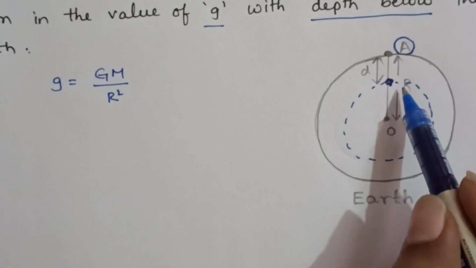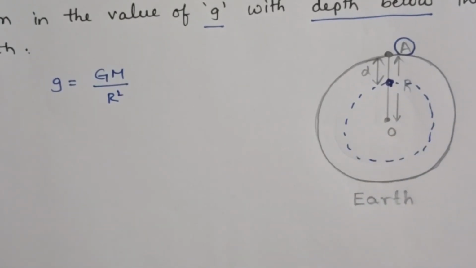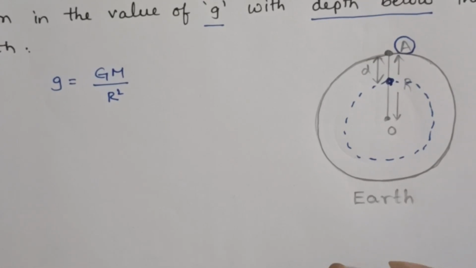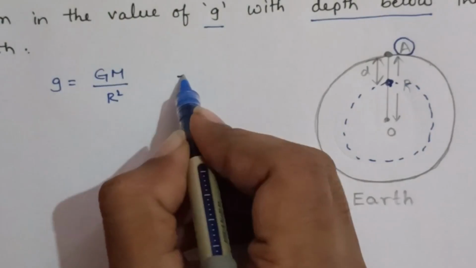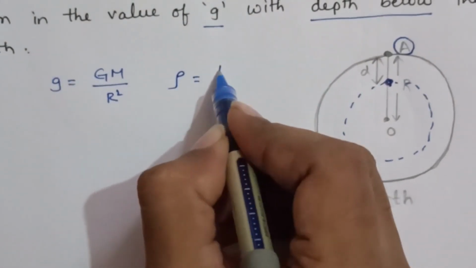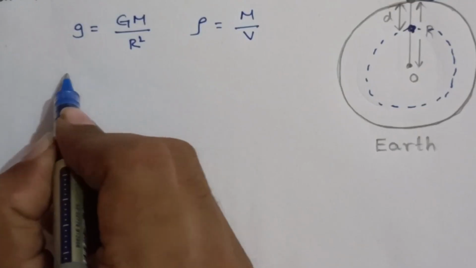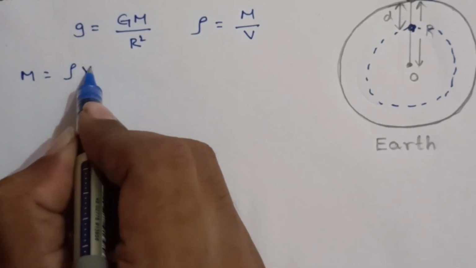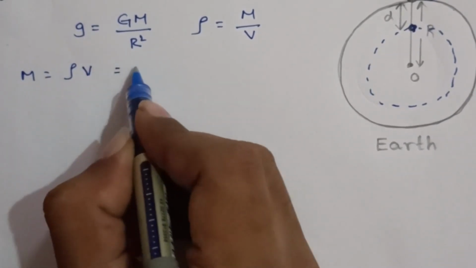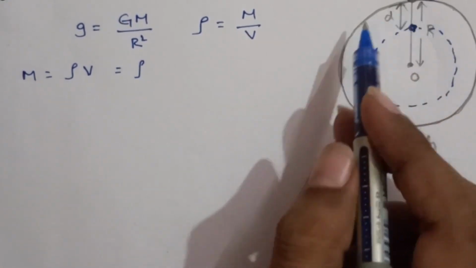Here, instead of mass of earth, we will take density of the earth. Density means unit volume we will consider, so it won't change, it will be constant. Now what is the formula for density? Density rho equal to mass by volume. From this we can write mass of the earth equal to density into volume of the earth. Earth is considered as a sphere.